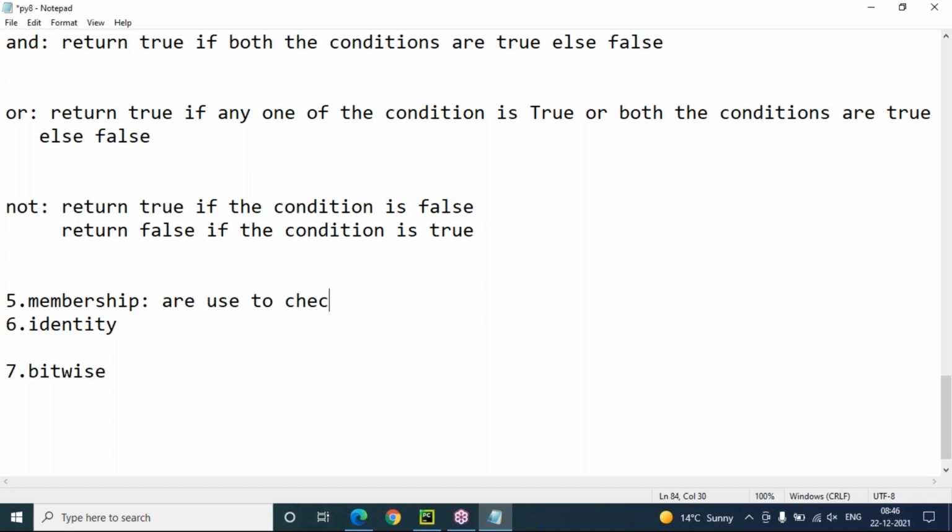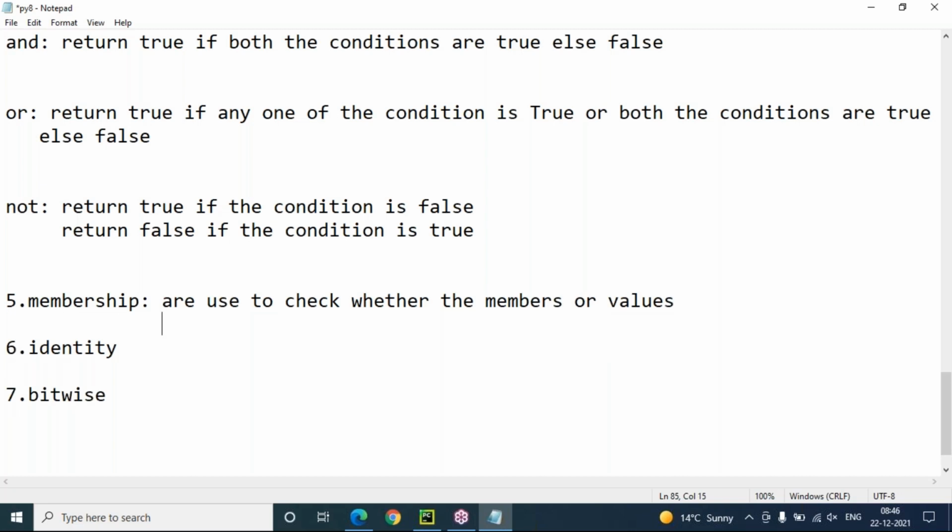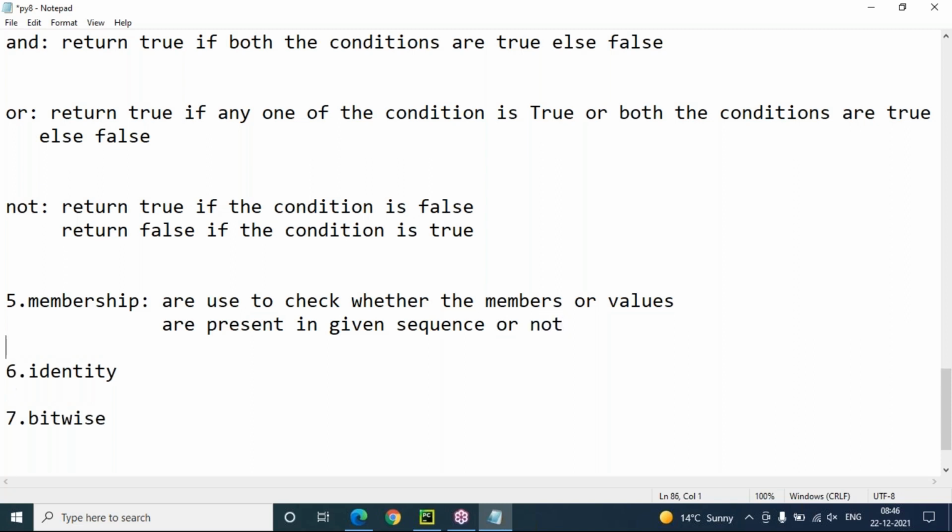Membership operators are used to check whether the members, values or elements are present in a given sequence or not. If your member or value is present in the given sequence, membership operators will return true, otherwise false.